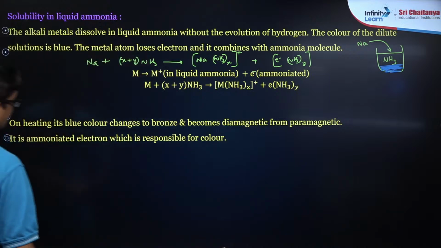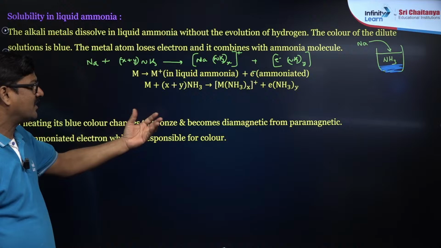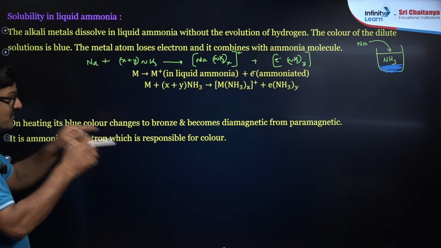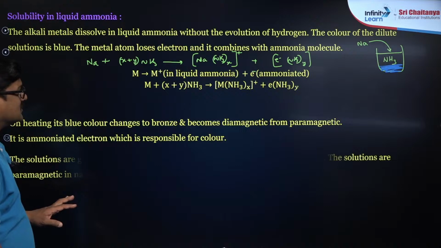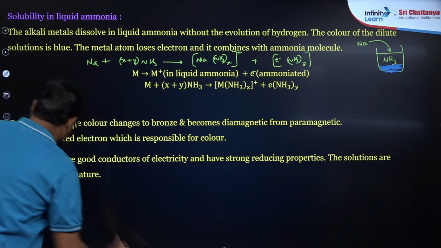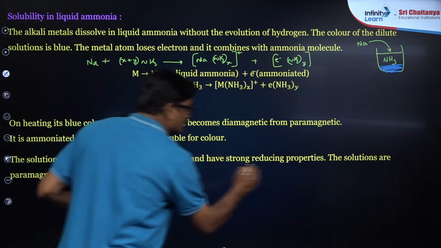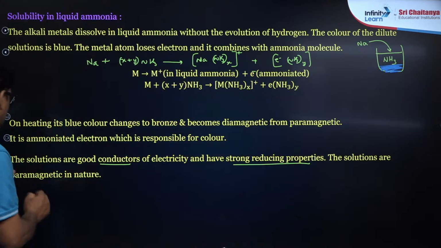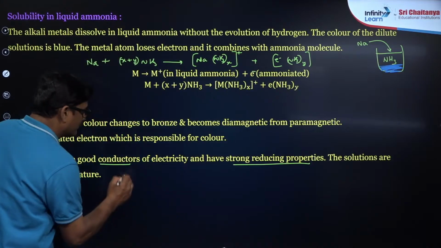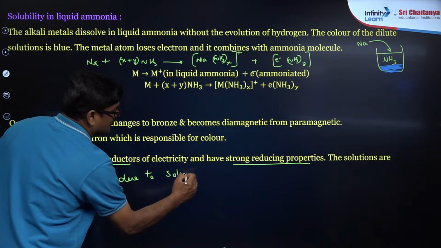So, on heating, this blue color solution turns bronze and becomes diamagnetic from paramagnetic. The ammoniated electron is responsible for the color. And this is very important. These solutions are good conductors. It is important, good conductors, and they have strong reducing property, and the solutions are paramagnetic due to solvated electrons.